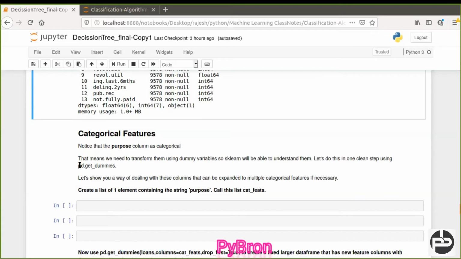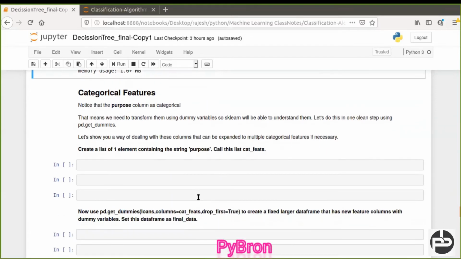Let's do this in one clean step using pd.get_dummies. There are two kinds of encoding: one is one-hot encoding, another is label encoding. How one-hot encoding is going to work, I'll show you in a while. Just give me a moment.